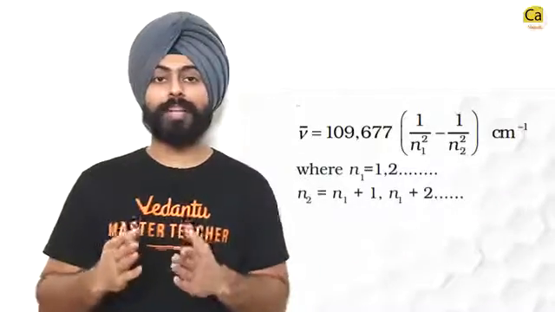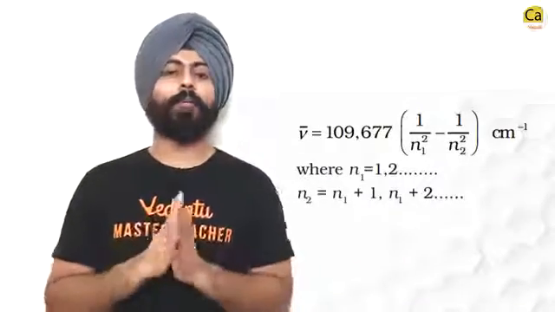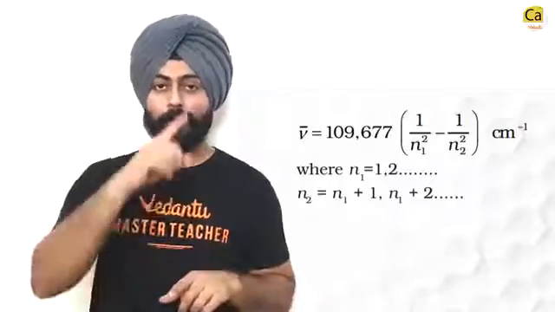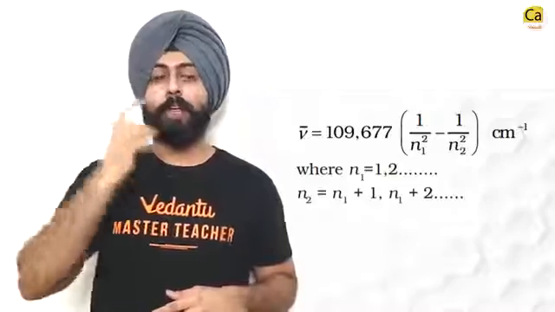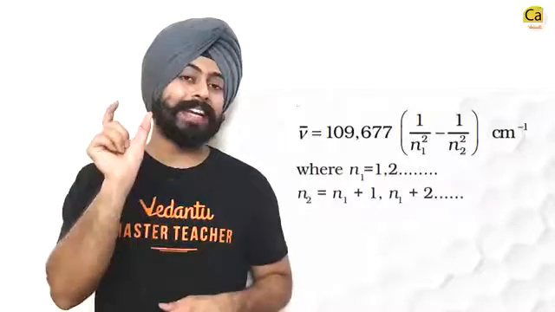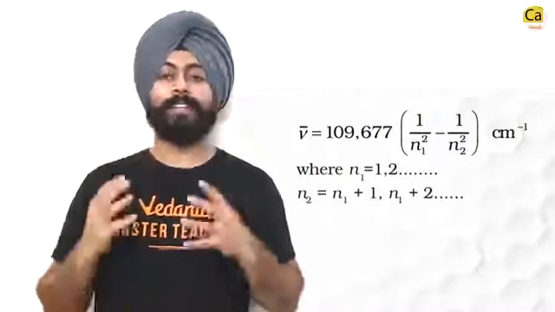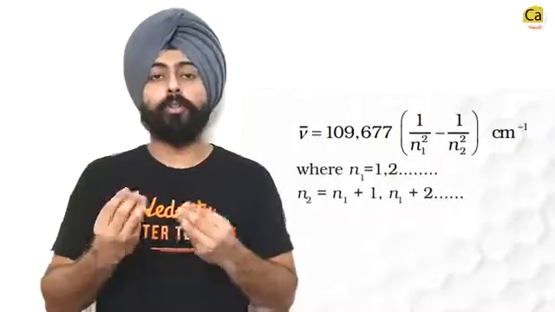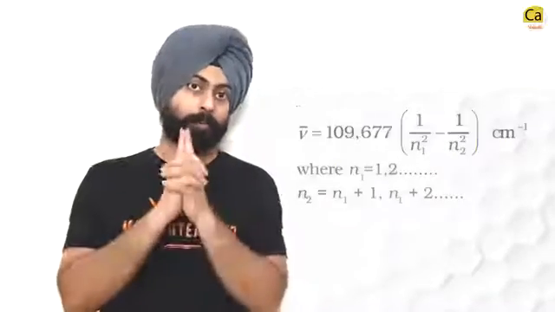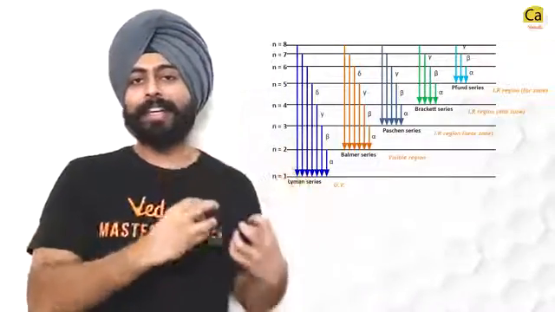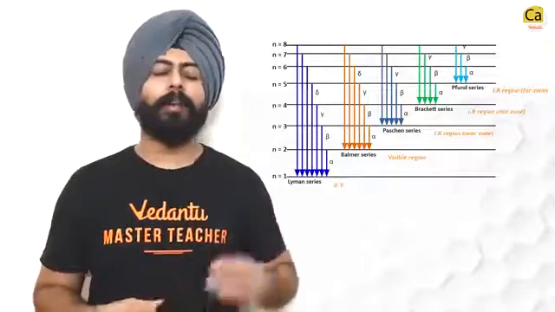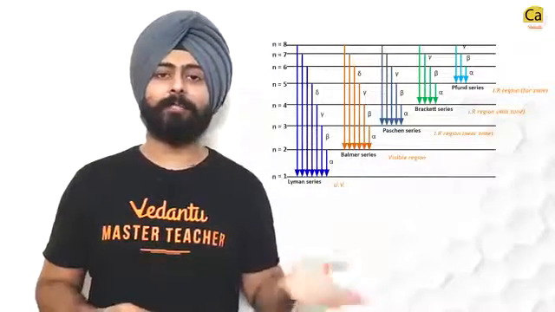The wave number of a line in a hydrogen spectrum is equal to 109677 into (1 by n1 square minus 1 by n2 square) centimeters inverse. This 109677 centimeters inverse is known as the Rydberg's constant in terms of wave number. Please make sure you take care of the units. Now, once these spectral lines were established, once humans knew exactly what there is inside the hydrogen spectrum, you had the Lyman series, Balmer series, Paschen series.